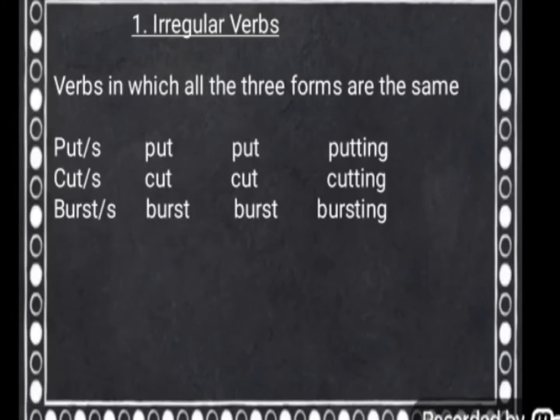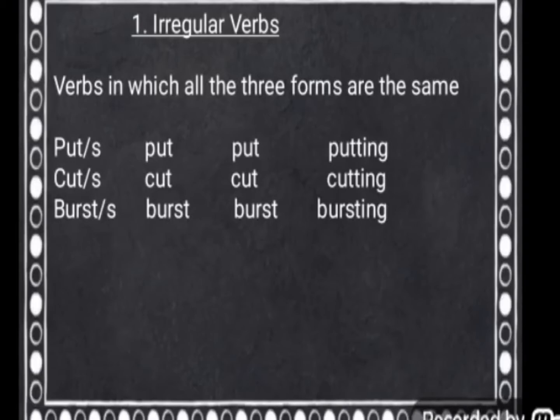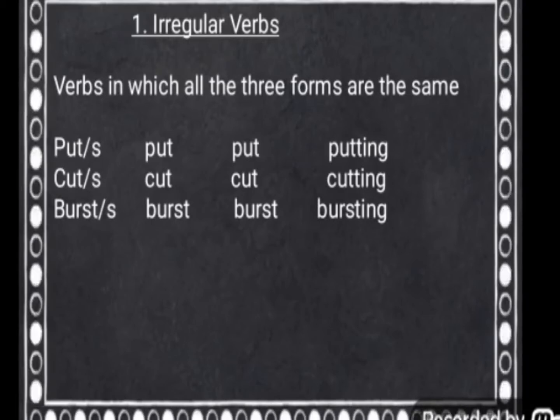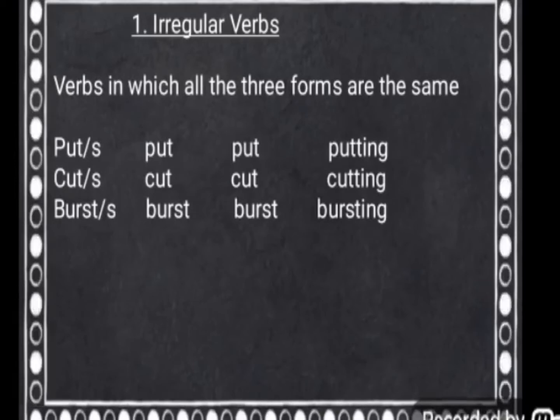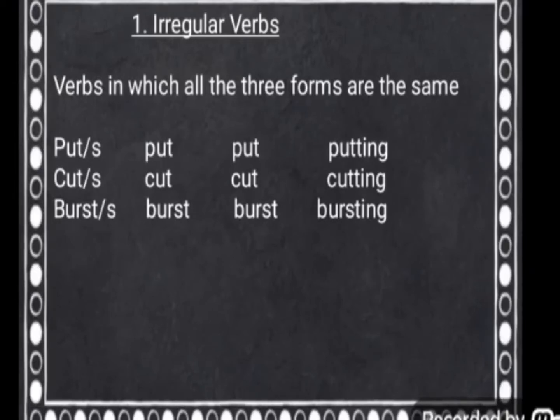Just see the example. Put or puts as the base form, past form is put, past participle form is put again and the ing form is putting. Cut or cuts as the base form, cut, cut, cutting. The third example given to you is burst. In the base form we add s to it, past form burst, past participle form is burst again and the ing form is bursting. So here see these verbs in which all the three forms are the same.